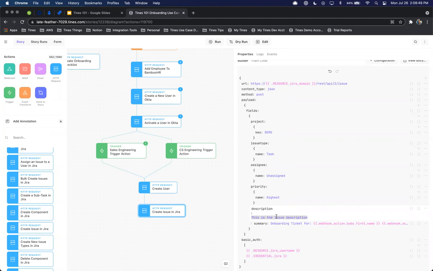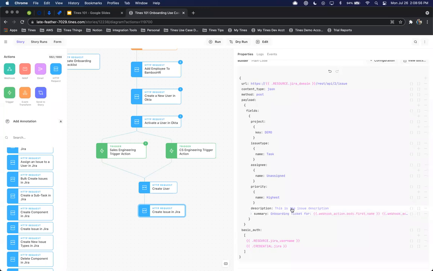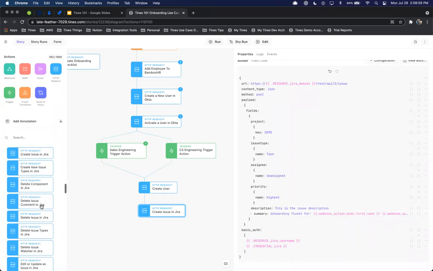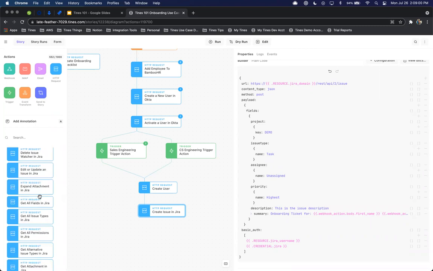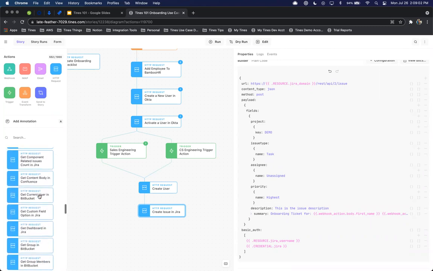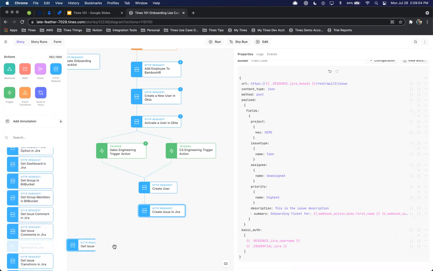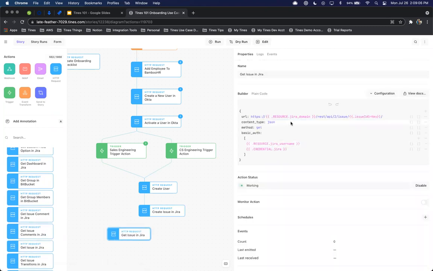For descriptions within Jira, there's a couple of ways we can do it. If you already know how to format Jira, you can simply add that directly into this description here. Or a little trick that I showed on the last one was to drag and drop over this get issue in Jira.